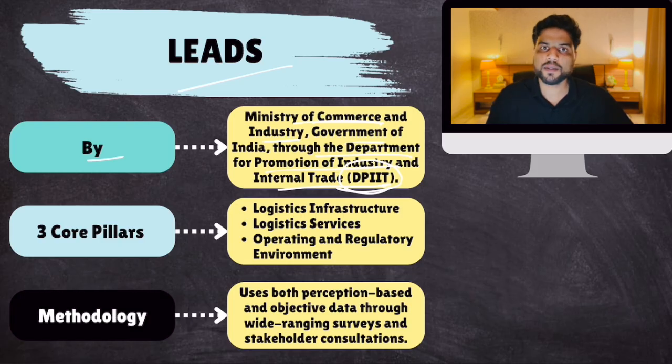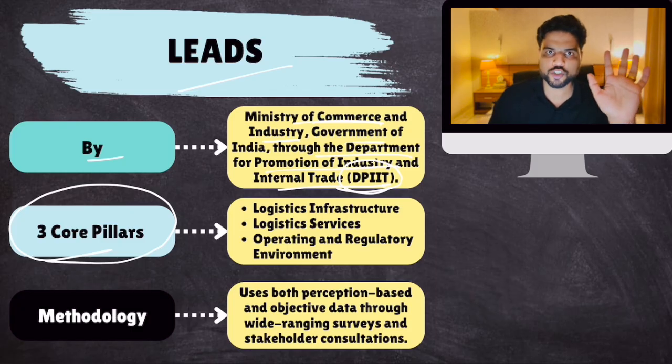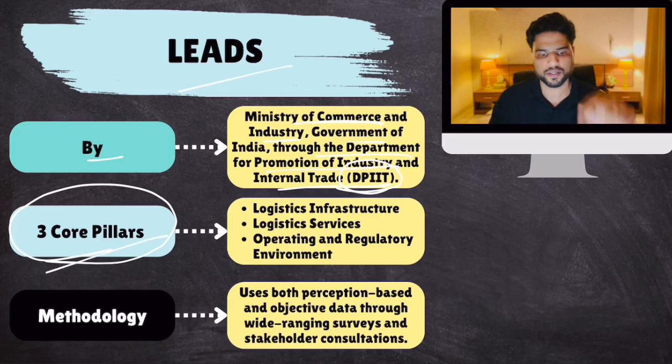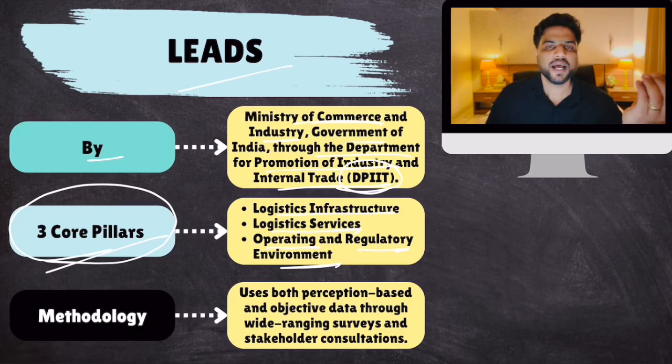Now it assesses the performance of different states based on three core pillars. So LPI had 6 dimensions. LEADS Index has 3 core pillars. Logistics infrastructure, how good infrastructure is there in a particular state. Logistics service quality, and operating and regulatory environment, basically rules and regulations and how well they are implemented in a particular state. Basically, an opinion on bureaucrats, how well they are performing in a particular state.